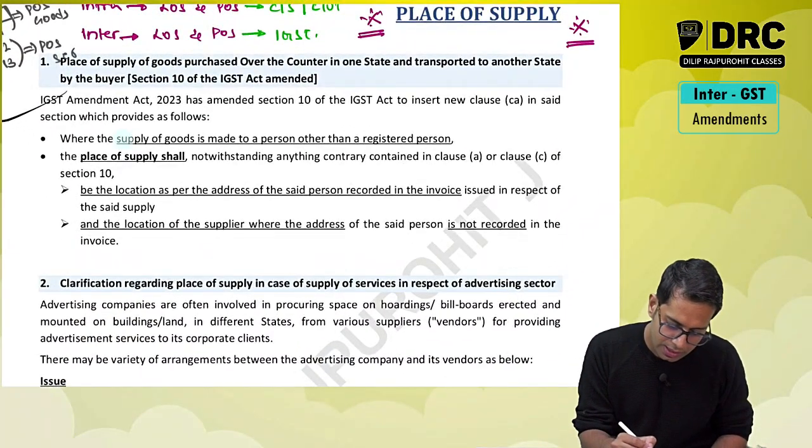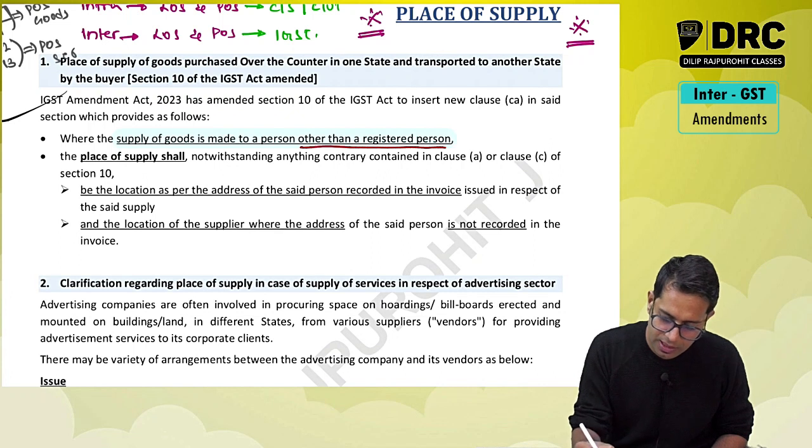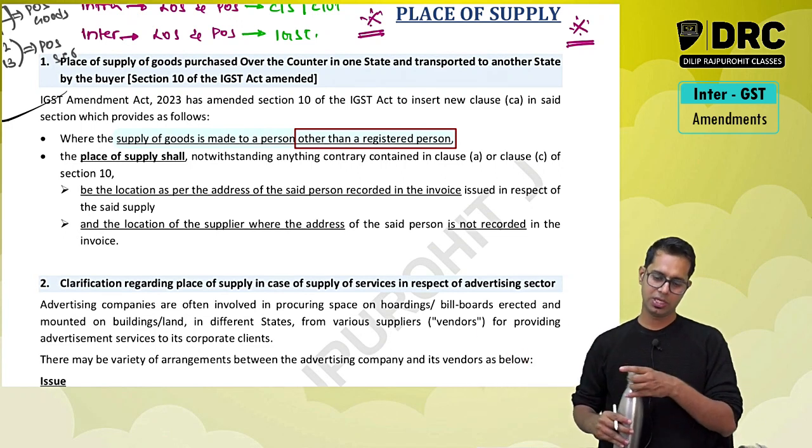Now, very important: supply of goods is made to a person other than a registered person. What is this point telling? It is made to a person other than a registered person. If you are supplying goods to any person other than a registered person, then only this provision is applicable.